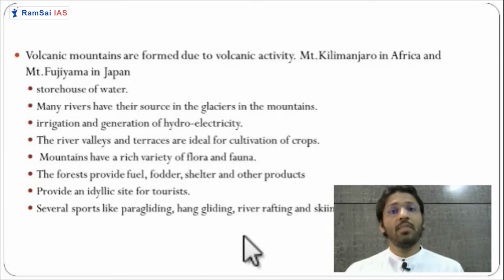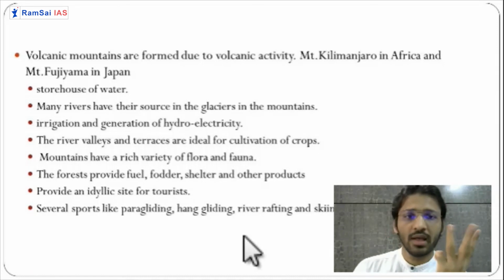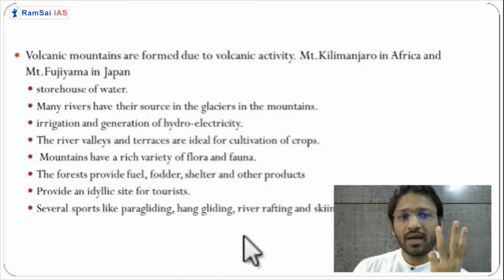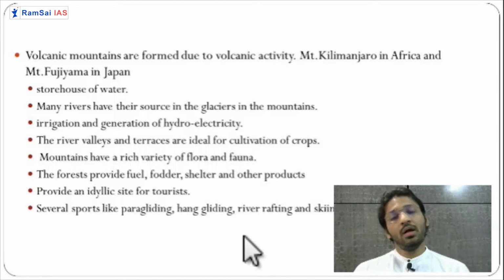In Africa, Mount Kilimanjaro is also a very huge volcano. Mauna Kea, you might have heard the summit. So Kilimanjaro, Mauna Kea, these are examples of volcanic mountains. So these are the three types of mountains that we have seen: first is fold mountain, second is fault mountain or block mountain, and third one is volcanic mountain.